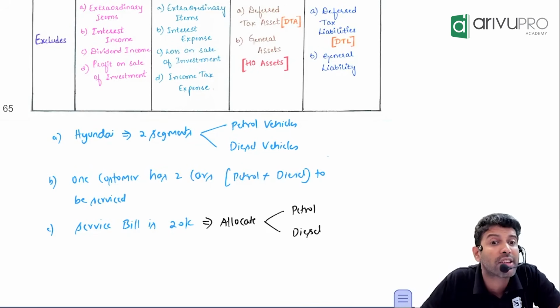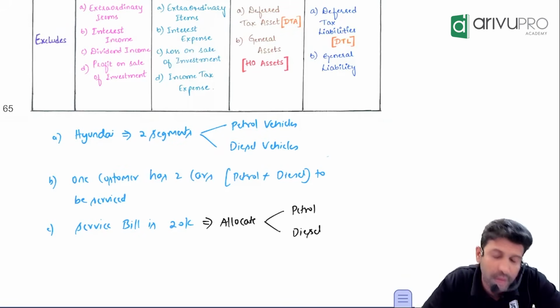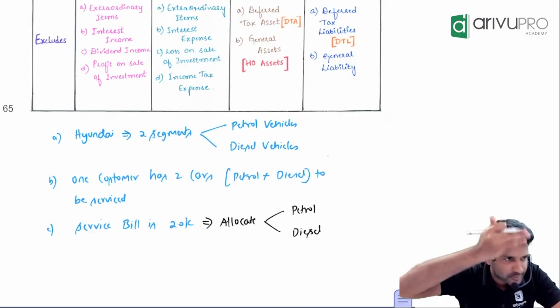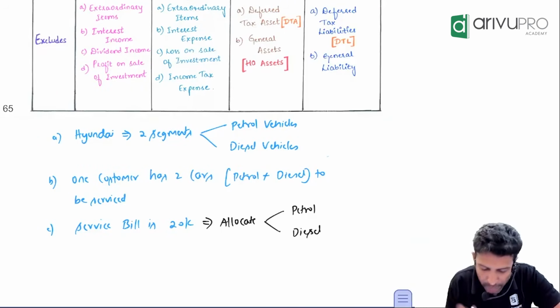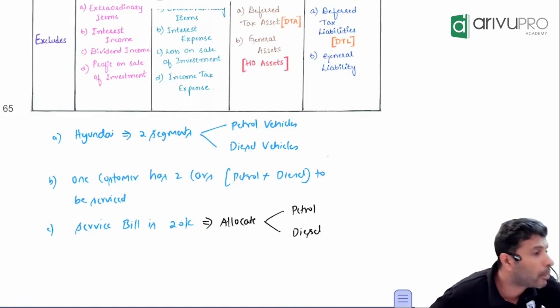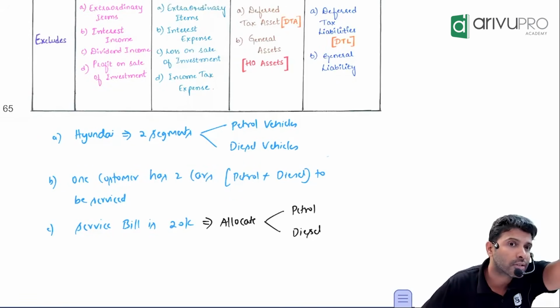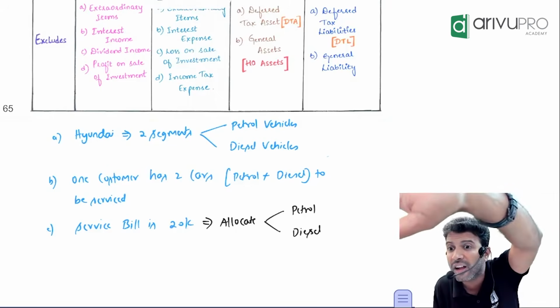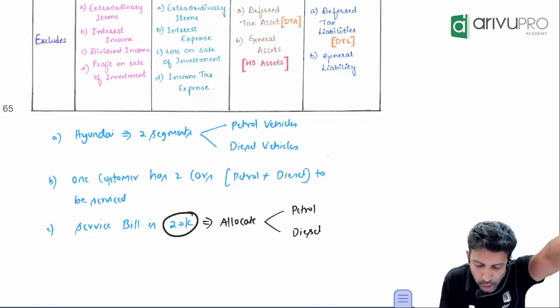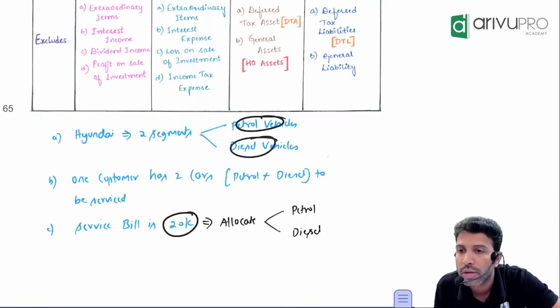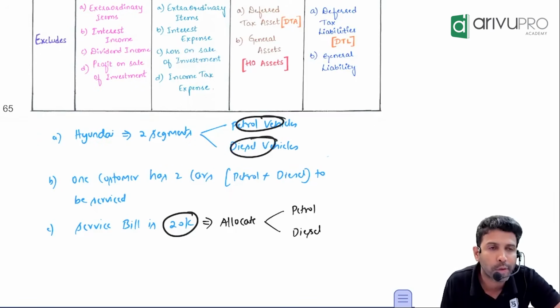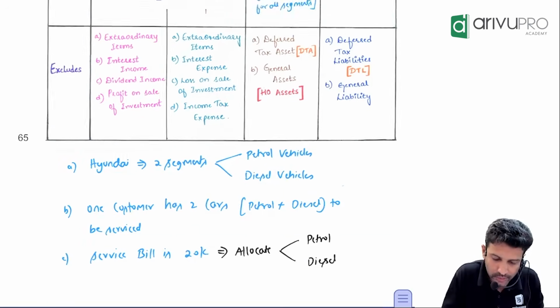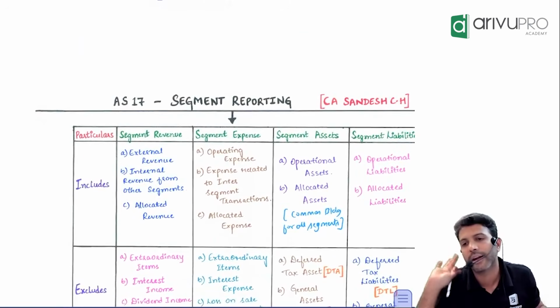Now he got that for service. Sir, when you take the car for service, will the company do the service free of cost or they will put a charge? They'll put tax, correct? Now people, service bill came to 20,000. Service bill came how much? 20,000. 1 car or 2 cars? 2 cars. So that means this is a revenue. This revenue belongs to petrol segment also. It belongs to diesel segment also. So what we have to do? Allocate. Hence, we say segment revenue includes allocated revenue also.